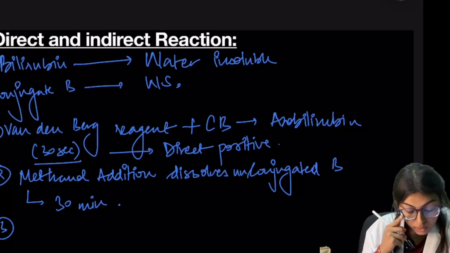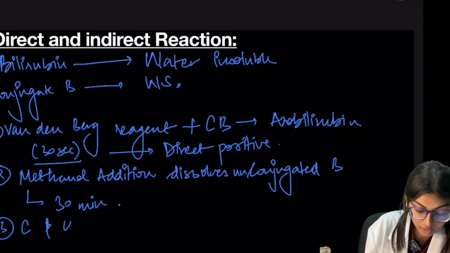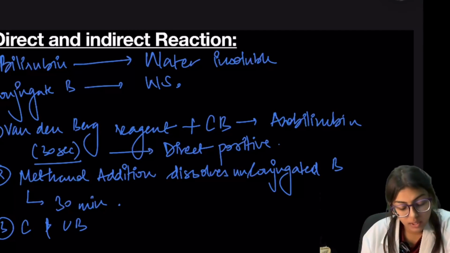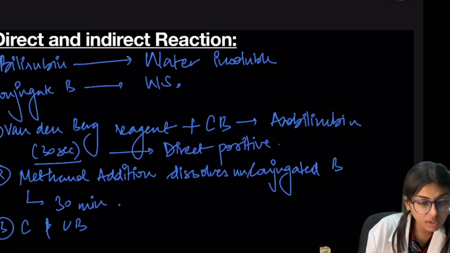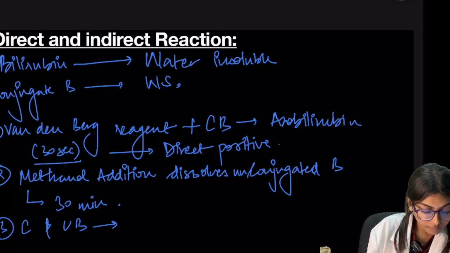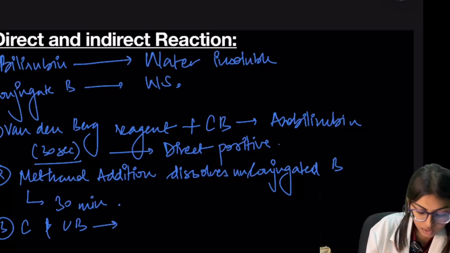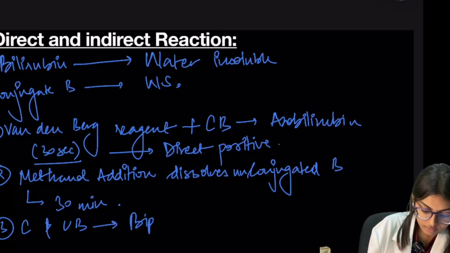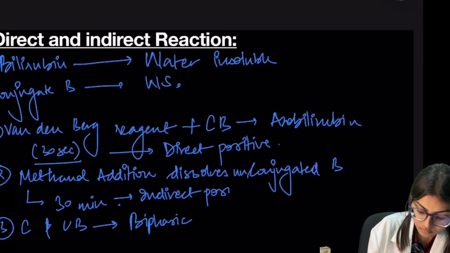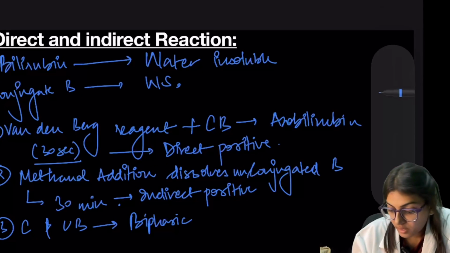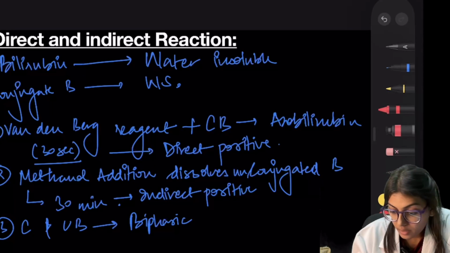Third, if the serum contains both conjugated and unconjugated bilirubin, then it immediately produces the purple color, which is direct positive, and it is intensified by the addition of methanol, which comes in about 30 minutes, that is our indirect positive. So this type of reaction is known as biphasic.